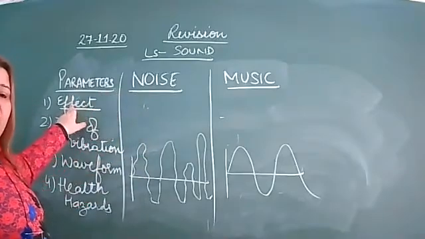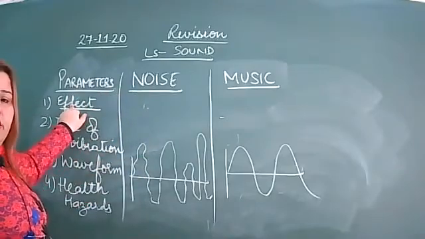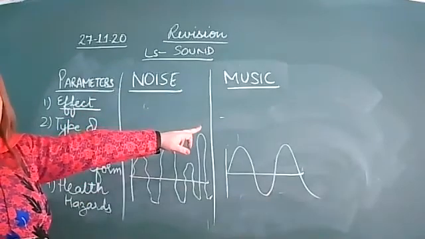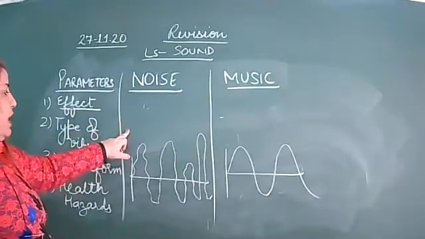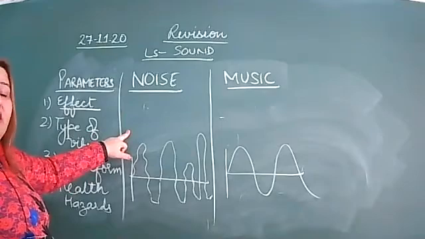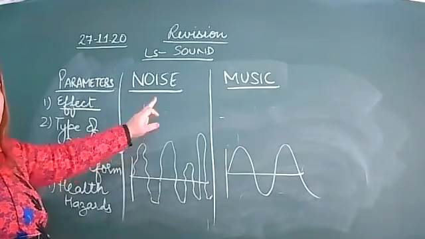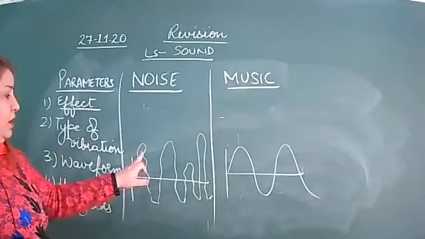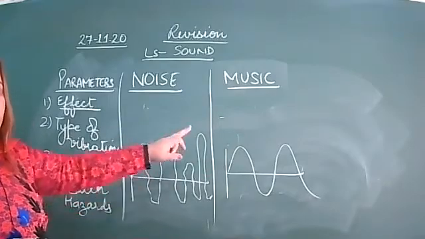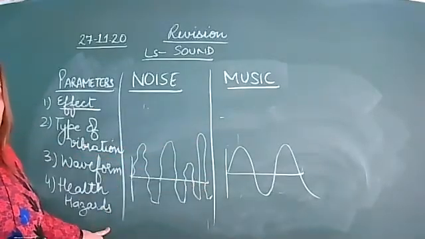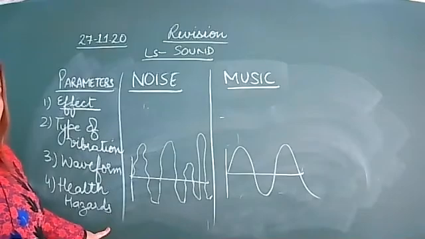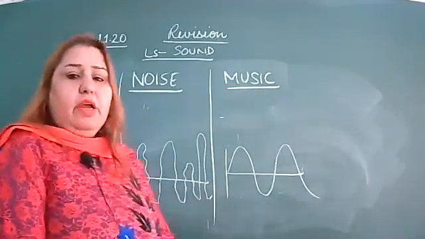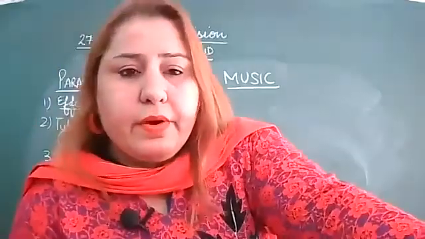Noise produces an unpleasant effect on our ear and mind, and music produces a pleasant effect on our ear and mind. Types of vibration: noise has irregular and non-periodic vibrations, music has regular and periodic vibrations, right? Irregular waveforms, regular waveforms. Health hazard: noise causes serious health problems, music does not cause any problem. Is there any doubt regarding it?